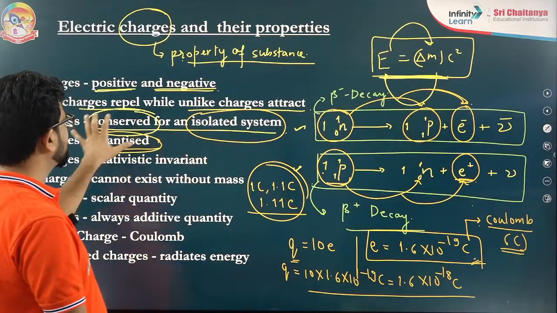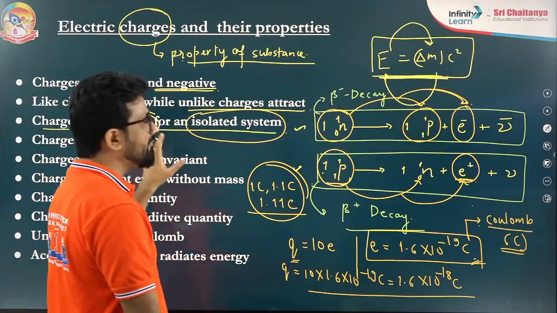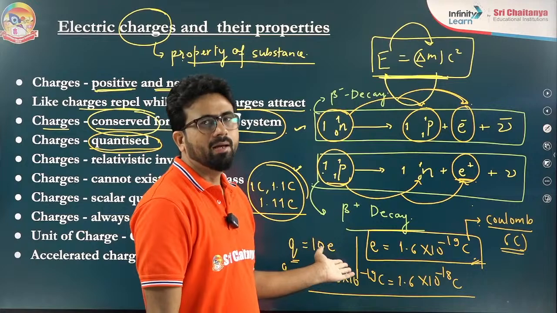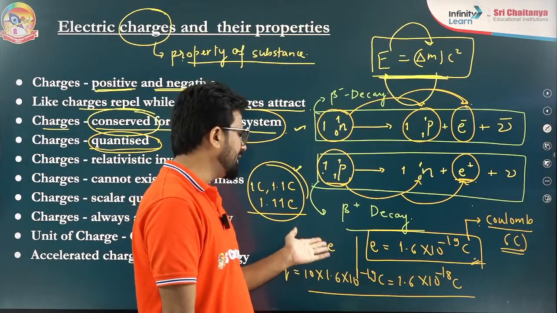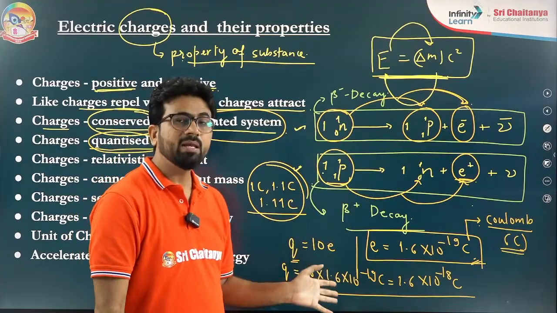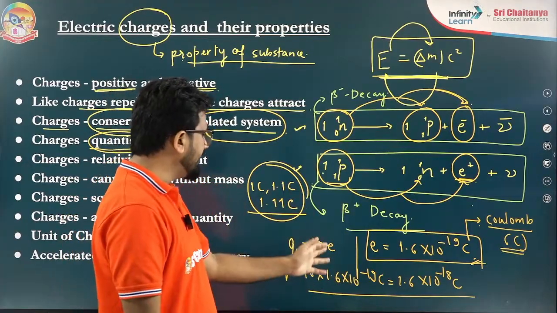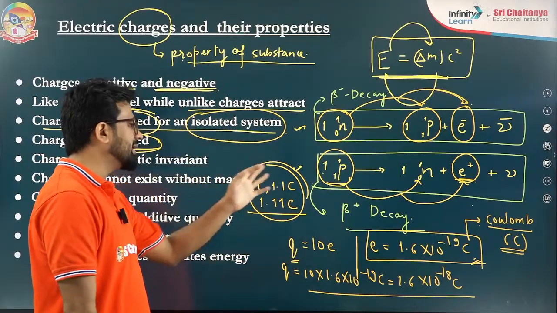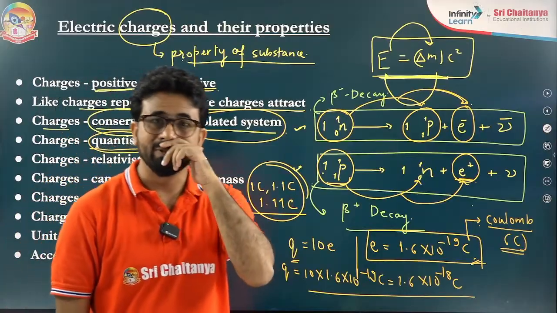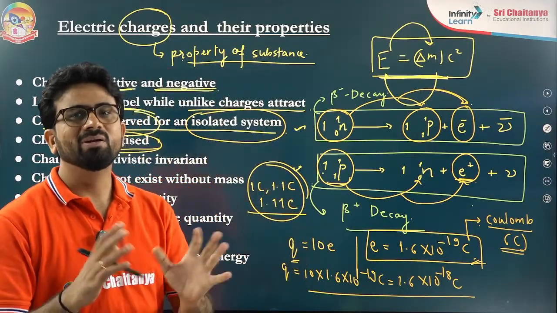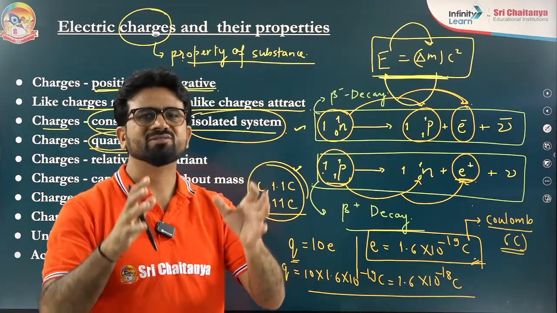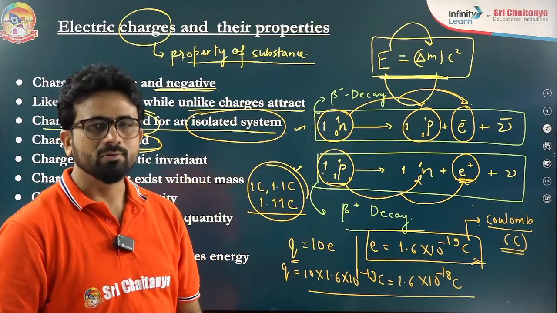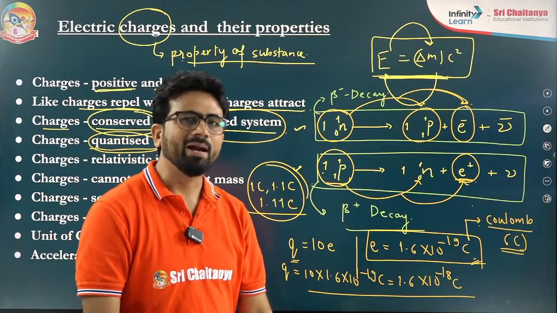So when I told you about the quantization principle, it is very significant when the charge is a small quantity. A small quantity means you are taking 10 e or 20 e or 30 e or 50 e, like that. At that point of time you have to be very cautious: is it an integer multiple of e or not? But when we are talking about a Coulomb charge, micro Coulomb charge or nano Coulomb charge, that is a very big quantity. At that point of time, don't put too much stress on the quantization. It is already there, so it becomes a little insignificant.